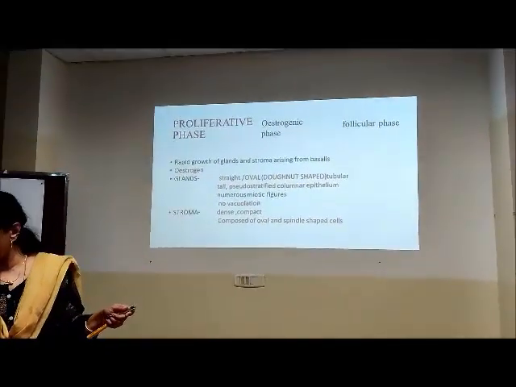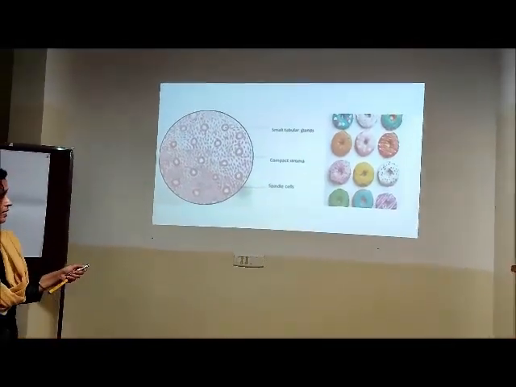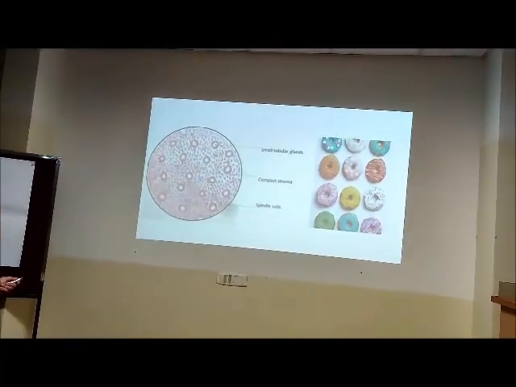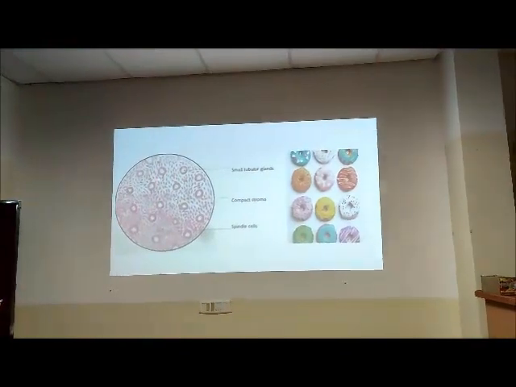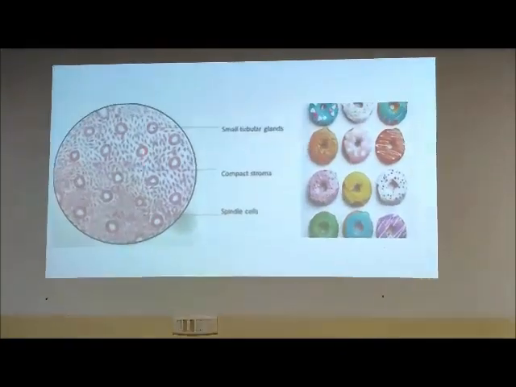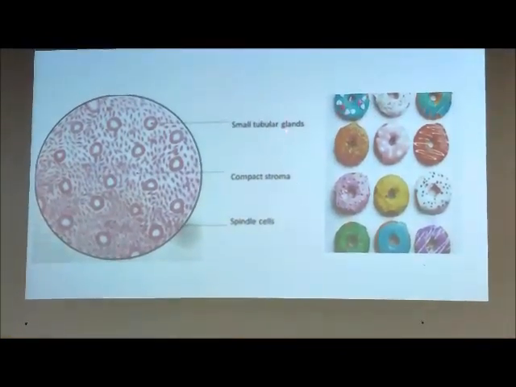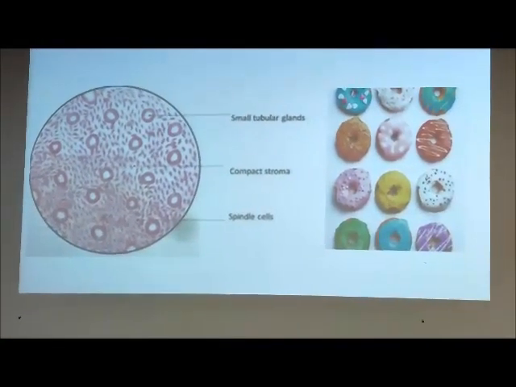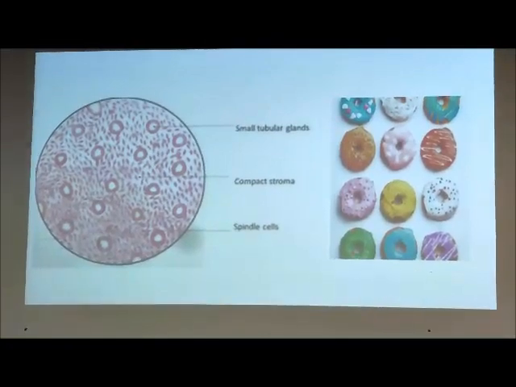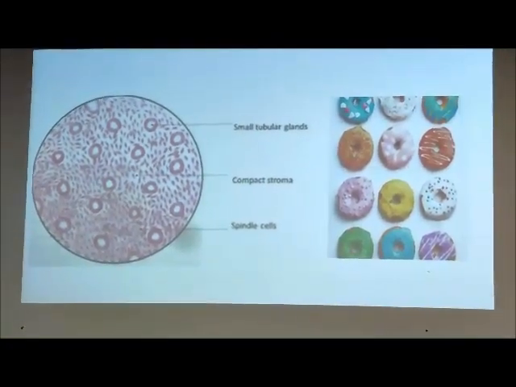Okay. I've just shown one diagram, and now let us draw a diagram of this. So this is the proliferative phase. Look at the glands, look at the stroma. How are the glands? Glands are tubular. So it is tube-like, but here it is not tube-like, because all the tubes are cut across. So it is round to oval.